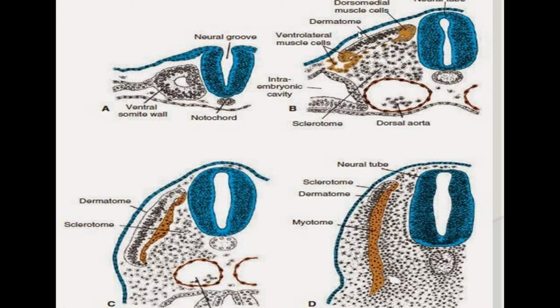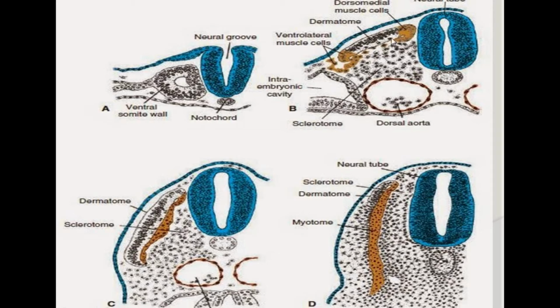Okay, now let's discuss the detailed differentiation of the somite. The somite gives the dorsal and ventral parts of the myotomes, the dermatomes, and the sclerotome. The sclerotome's mesenchymal cells scatter and organize themselves around the neural tube to form the vertebral body, vertebral processes, and the ribs.